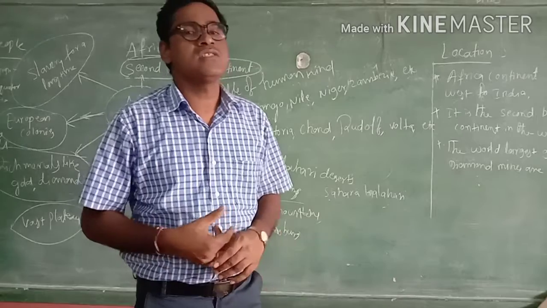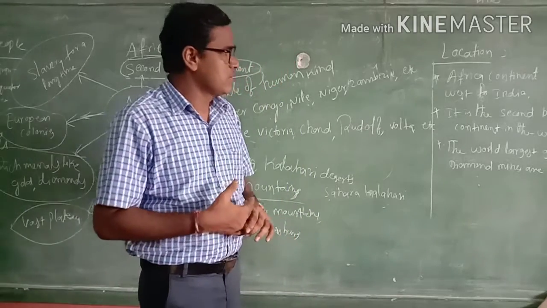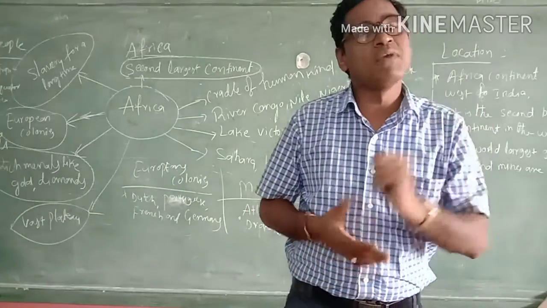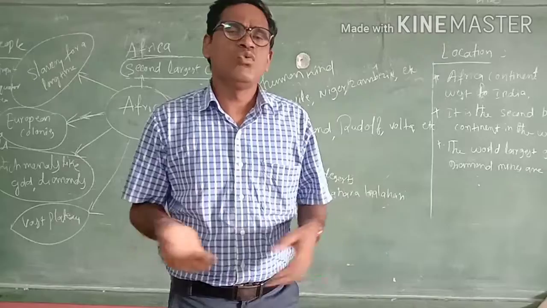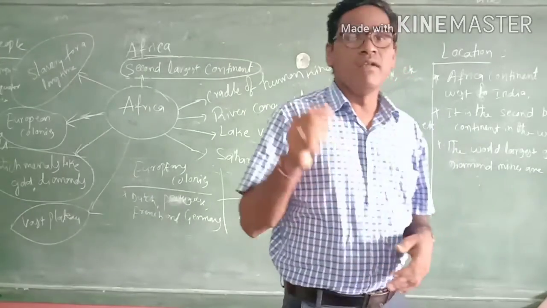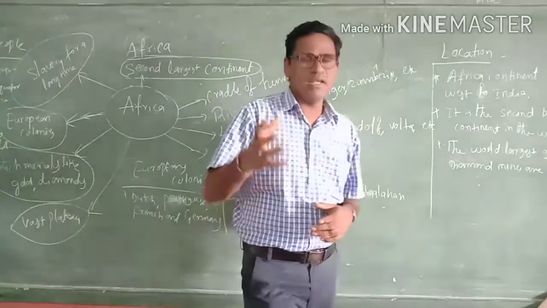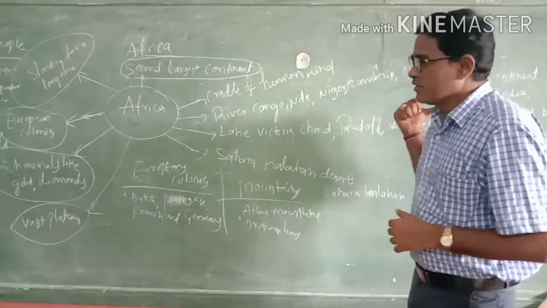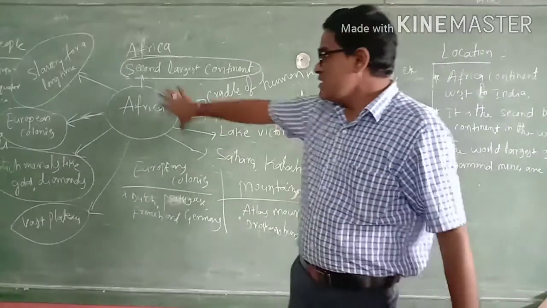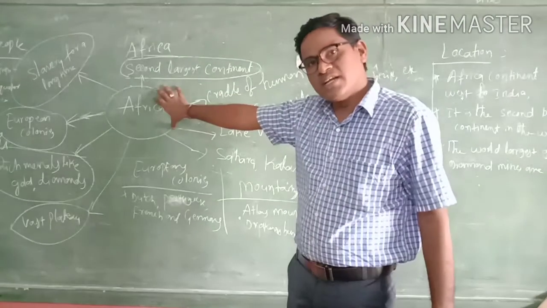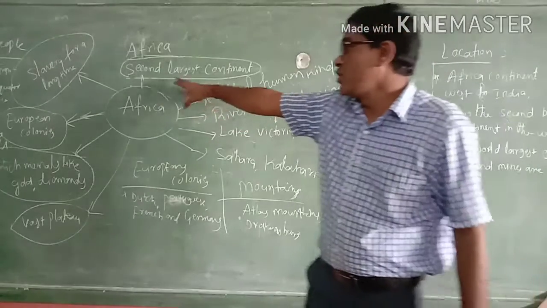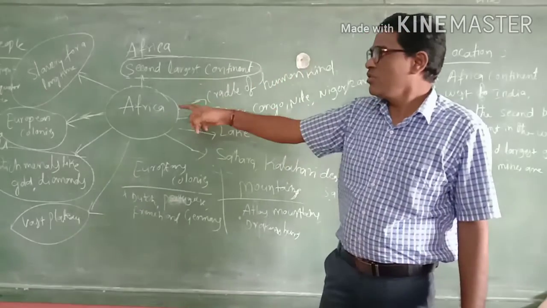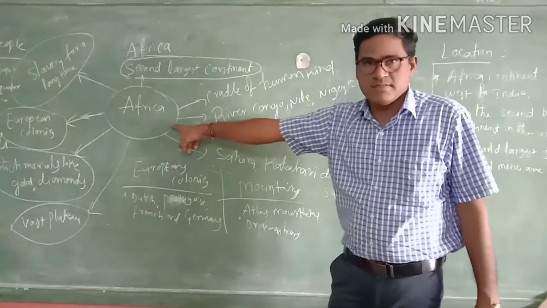It is the second largest continent in the world. Okay. So one more thing is that the Africa continent is very famous for gold and diamond mines. Many diamond mines and gold mines are located in the African continent. But this Africa continent, once upon a time, Europeans occupied. The European countries came to Africa and they occupied these places.